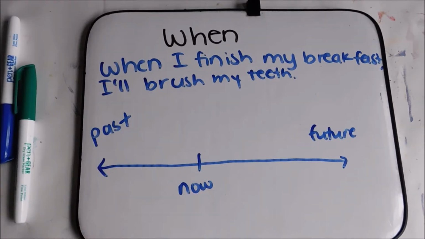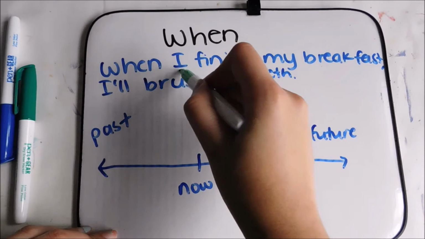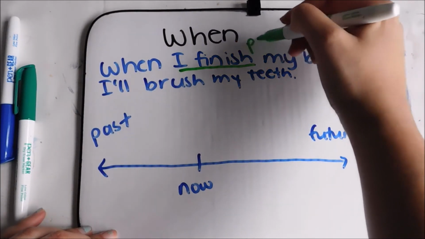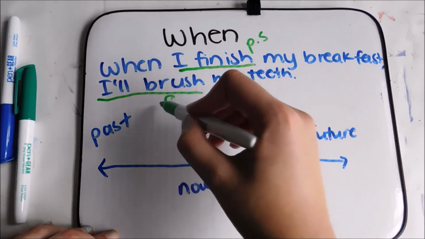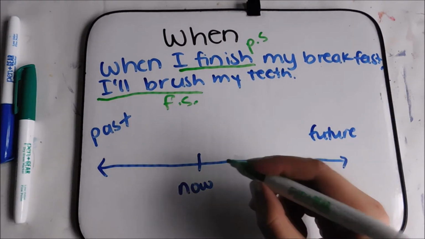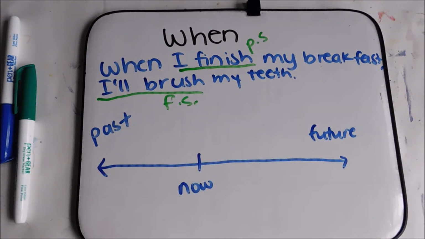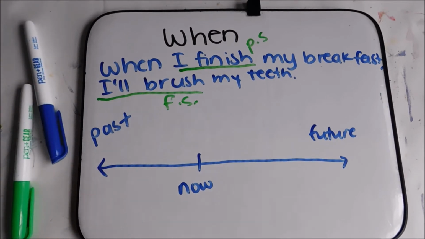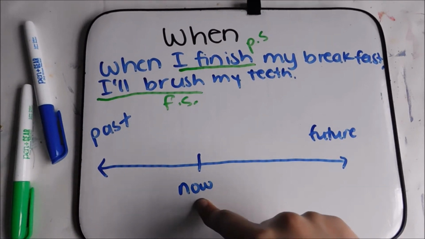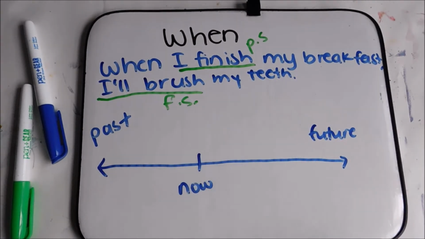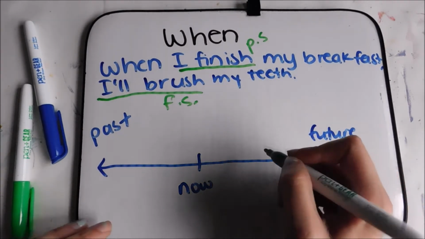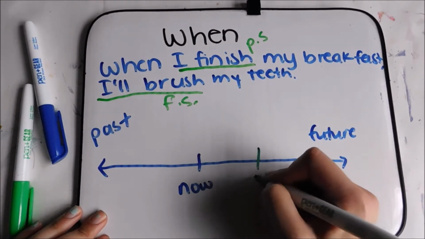This is an example with when. When I finish my breakfast, when I finish, that's in present simple. I'll brush my teeth, and that's in future simple. To put it on the timeline, maybe right now I'm eating my breakfast. Eventually, in the future, I have to finish my breakfast. So we're going to put that here.